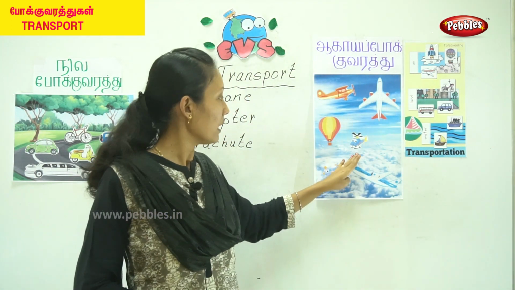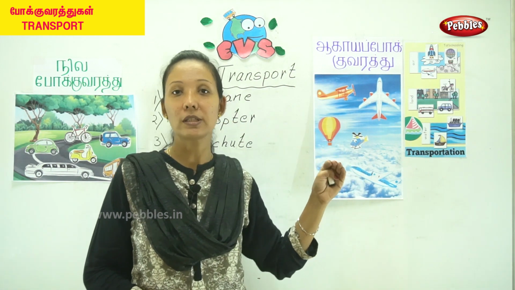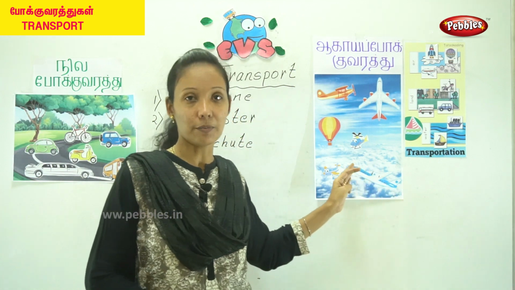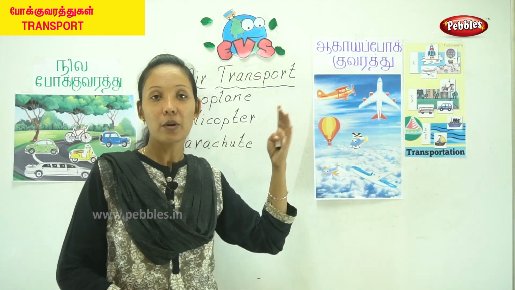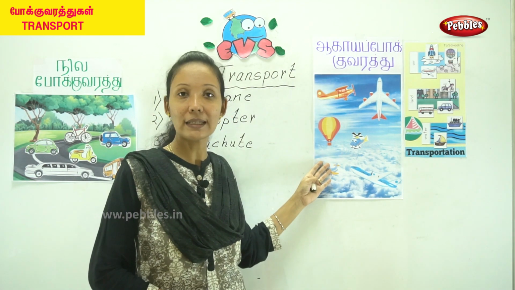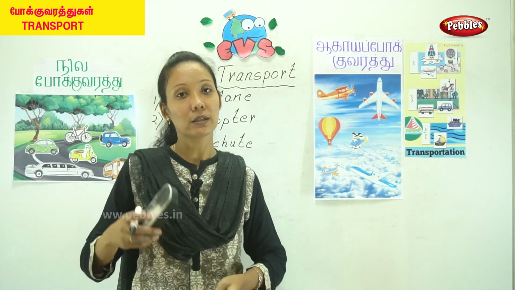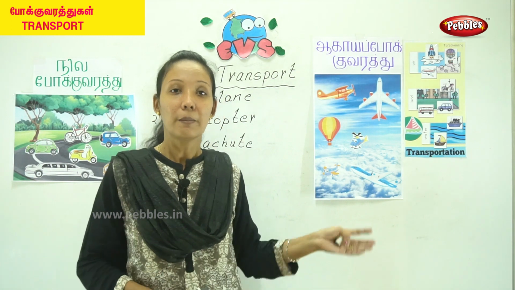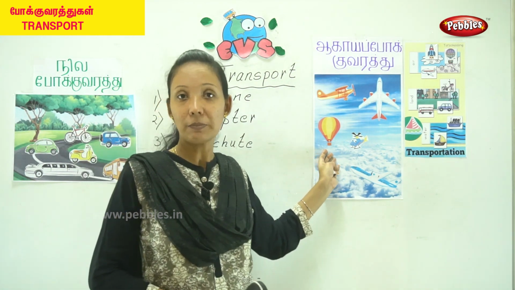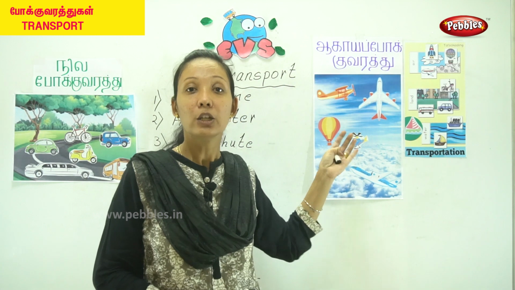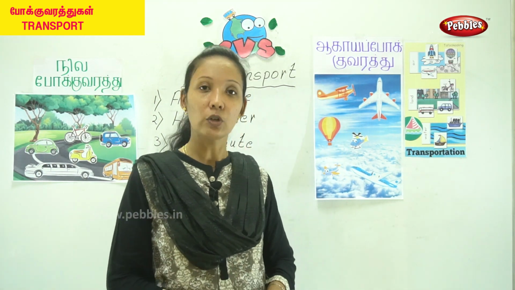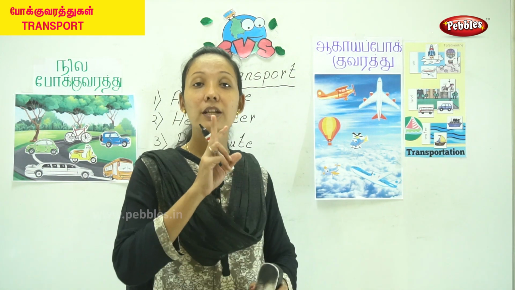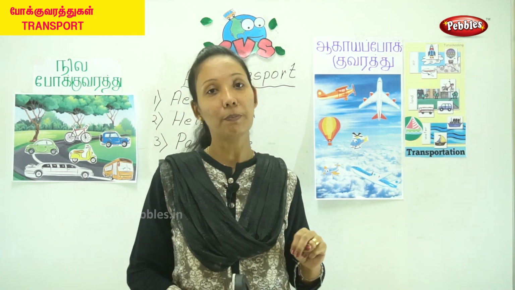Yes, so helicopter is only for some emergency things, like only 2 or 3 passengers will travel in a helicopter. Then children, you would have seen a parachute. Okay, some of you would have seen a parachute directly. If not, you would have seen parachutes on the TV or something like that. So in a parachute also only 2 people will travel.